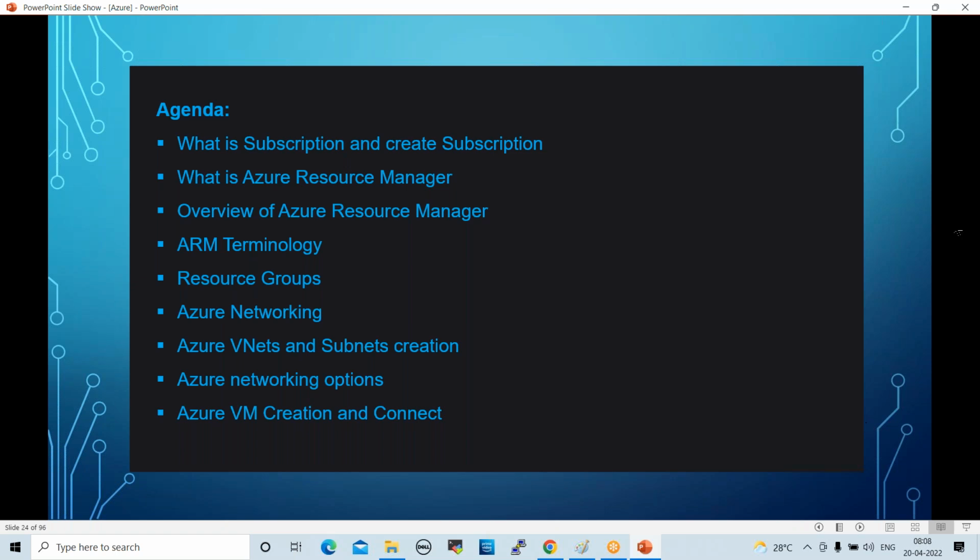So while creating the account, while creating the server, you are facing some issue, right?